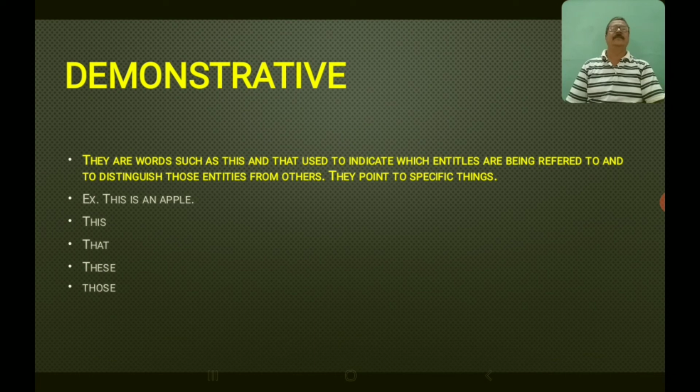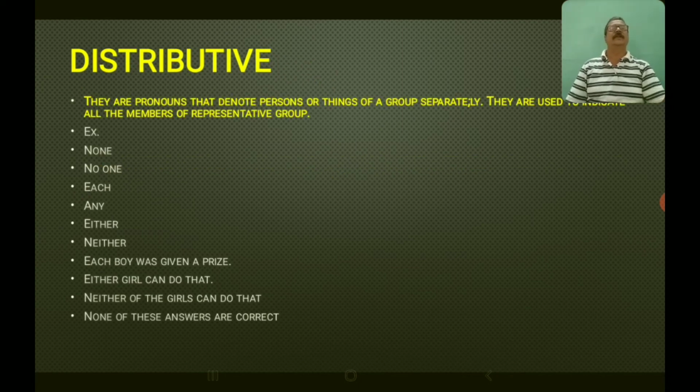Example, if you have an apple, you point at the apple and say, this is an apple. So the demonstrative pronouns are this, that, these and those. This and that are singular, these and those are plural. So they are demonstrative pronouns.